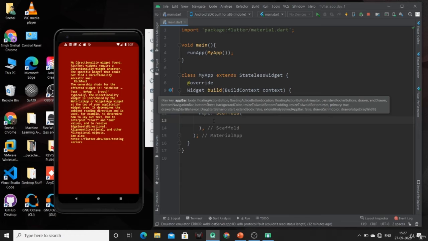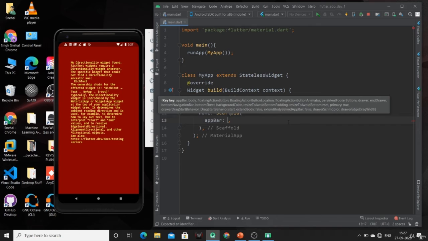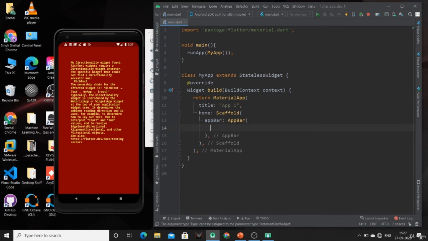I am going to use the appBar property. So this is the app bar. Now you have to use the AppBar function. Inside that, you can give a title to your app bar.